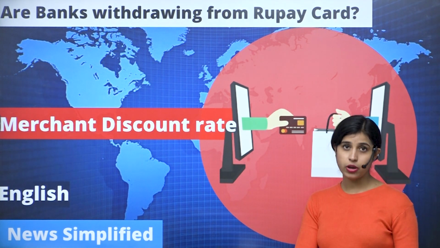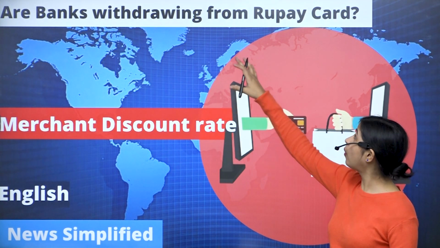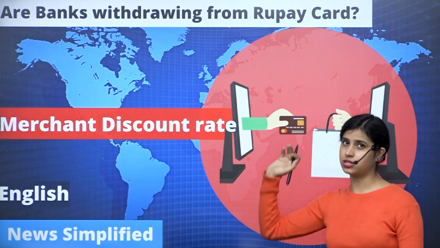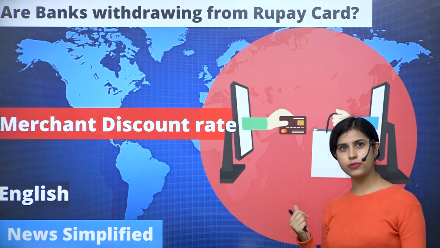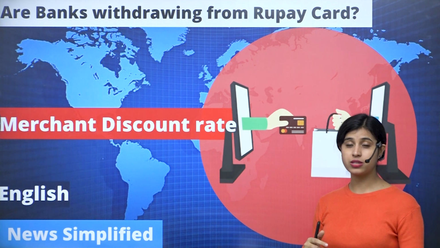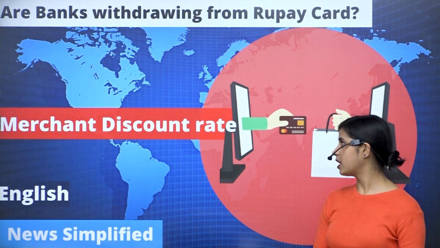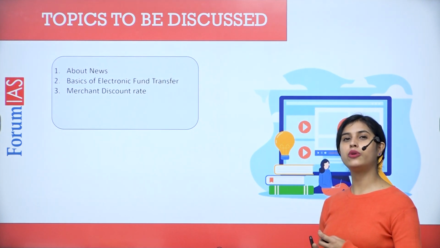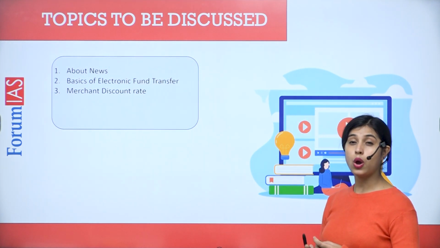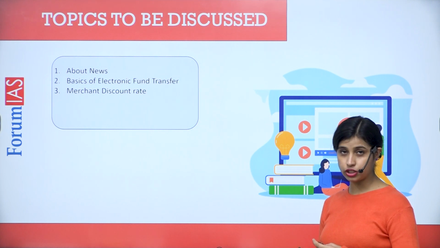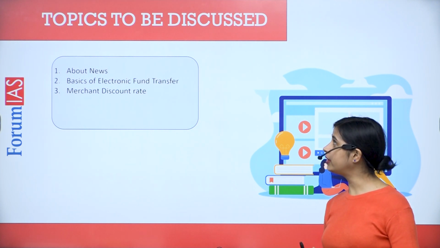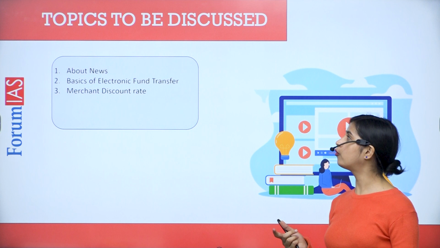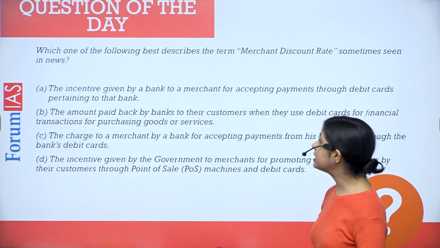At the same point of time, we are going to raise the question that our bank is intentionally withdrawing from the rupee card. Now, both of these issues we're going to discuss in this video, especially MDR, because this has been asked by UPSC previously. So let's just move ahead and see what we're going to discuss today. We will see how electronic transfers are done in the country, what role MDR plays in the country, what are the issues associated with it, and along with that, we will discuss the issue of the rupee card. So let's move ahead and see.